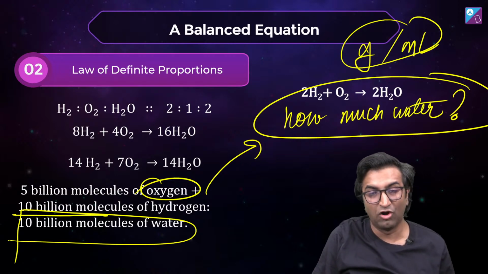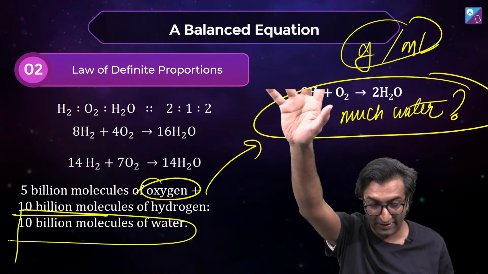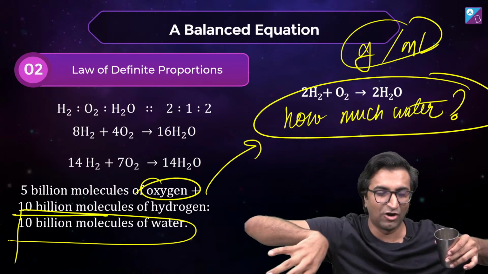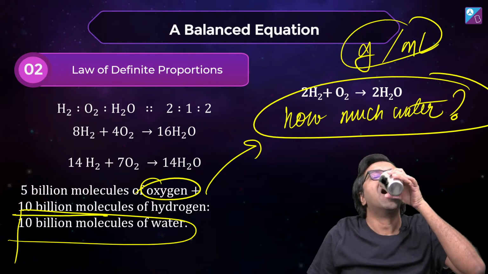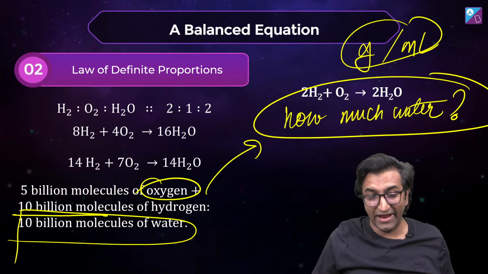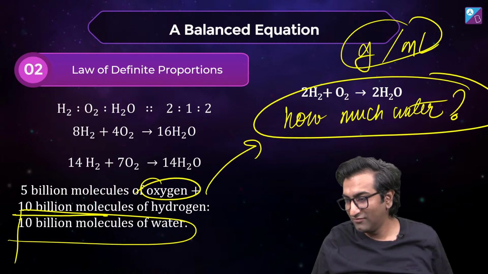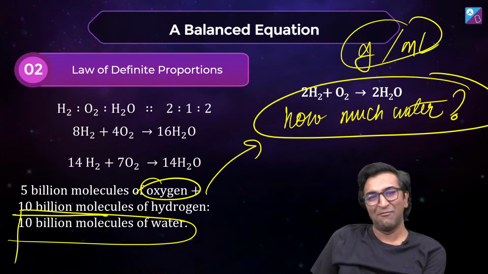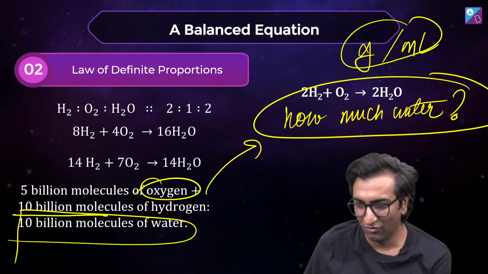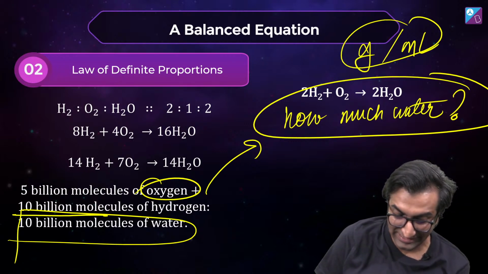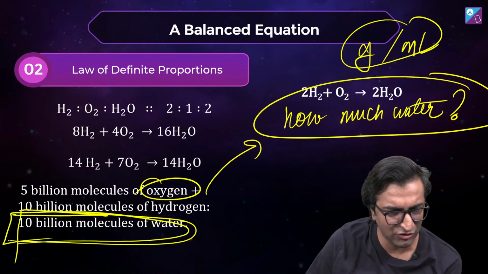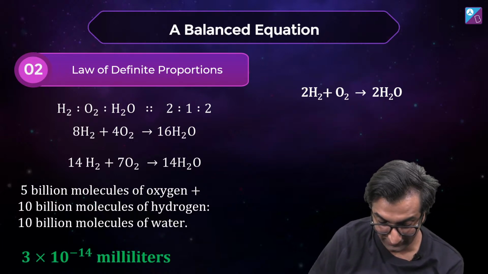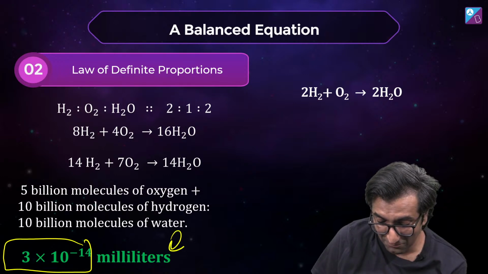If I take 5 billion molecules of oxygen, 10 billion molecules of hydrogen, and I get 10 billion molecules of water, I can't show you the water molecules. Can you guess? Anyone guess? 1 mole? 1 mole नहीं है. 10 billion molecules. How much is that? What do you think? Actually कितना है? It is a ridiculously small number. It's not a glass. Look at this. It is 3 into 10 power minus 14 milliliters.